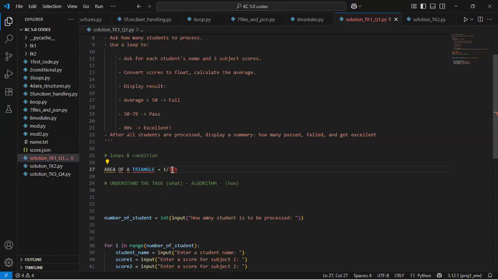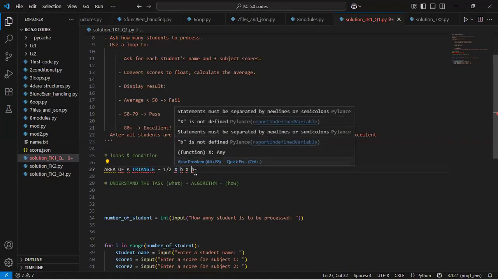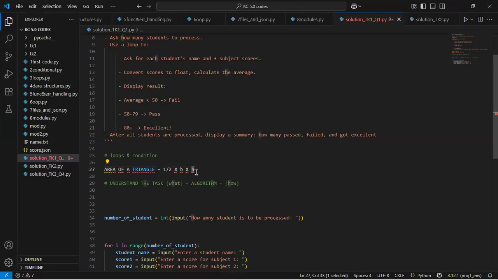Because I understand the task, I understand what the area of a triangle means: half breadth times height. For someone who does not actually understand how this works, it's difficult to go ahead and write this thing called an algorithm, right? It's difficult. So remember, please, understanding comes first.